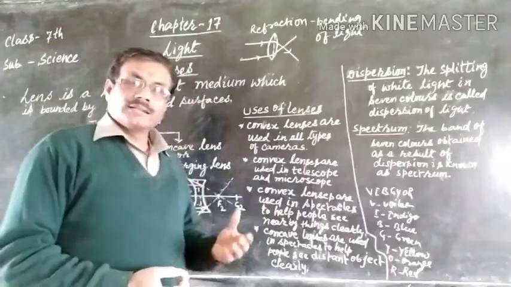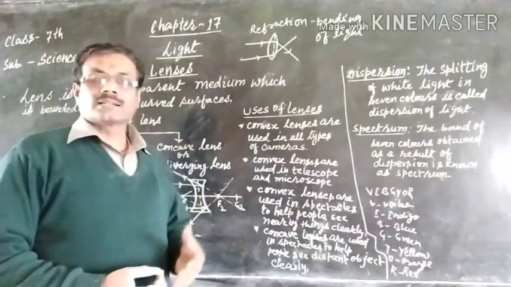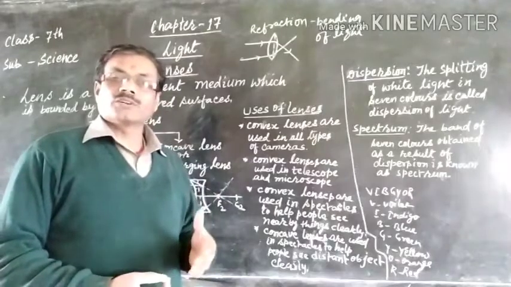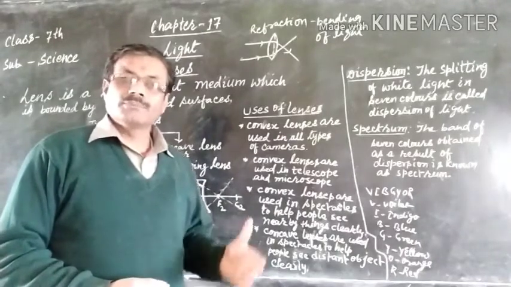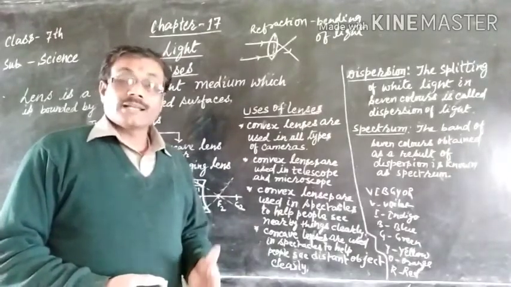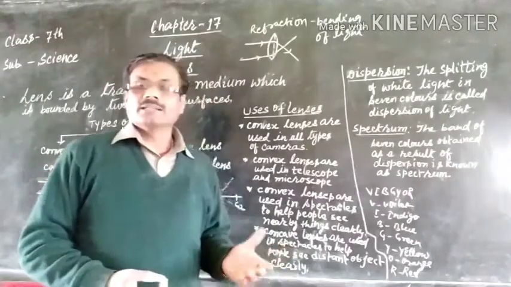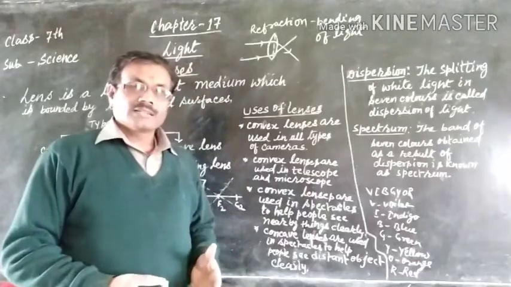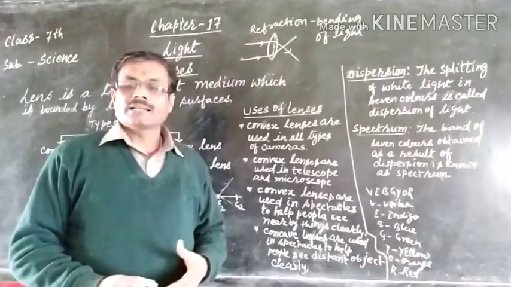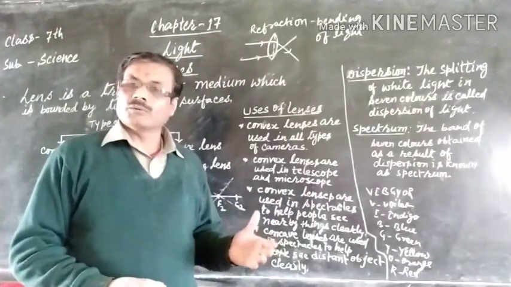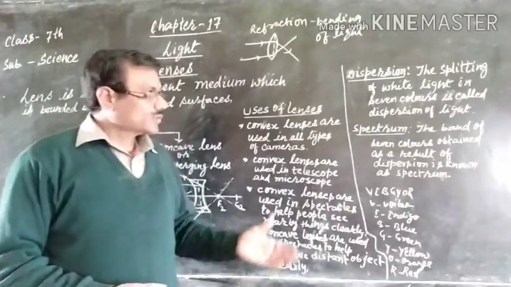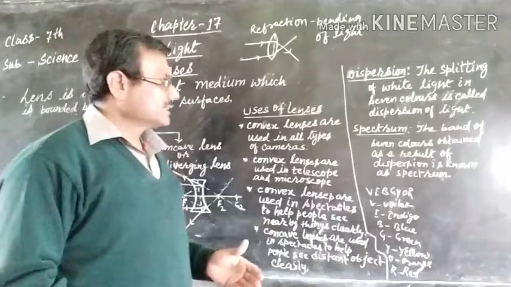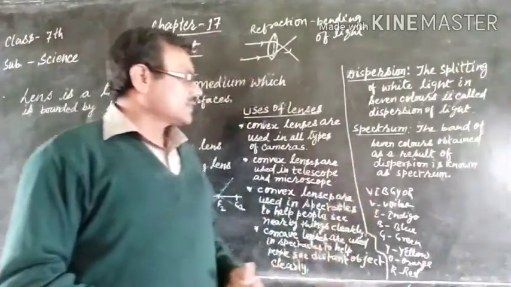After the rain, some of the rain droplets hang in the environment, and when the sun rays pass through these droplets, they work like a prism, which splits the white light into 7 colors, that is called a spectrum, and this spectrum can be seen in the form of a rainbow. So a spectrum is a band of 7 colors obtained as a result of dispersion.